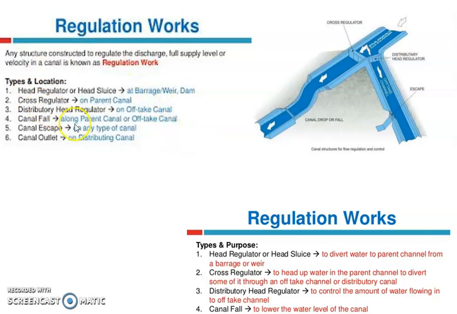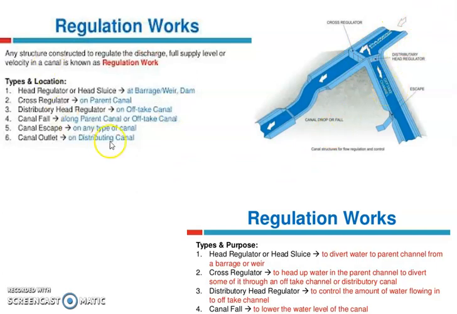So, what are the various types? This diagram shows a typical schematic diagram to define various types of regulation works. In this, the main canal is going there, and this is the off-take channel coming out from this main canal. The cross regulator is constructed in the main canal or parent canal, and this is the distributary head regulator that is constructed in the off-take channel.